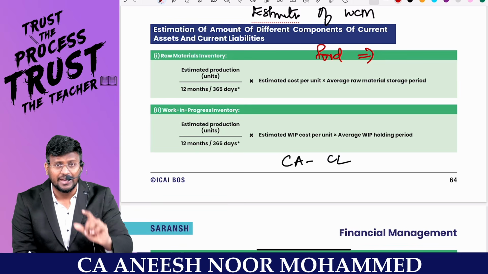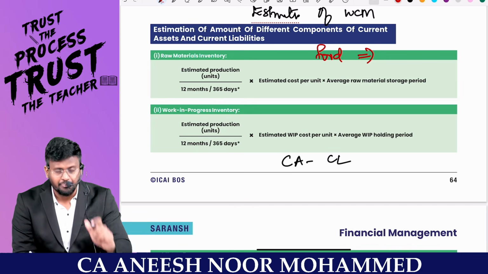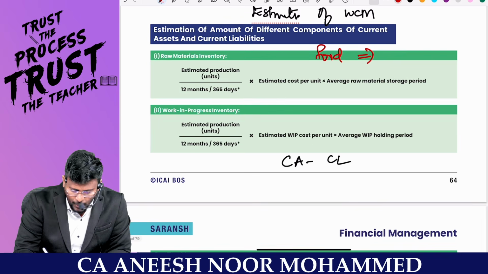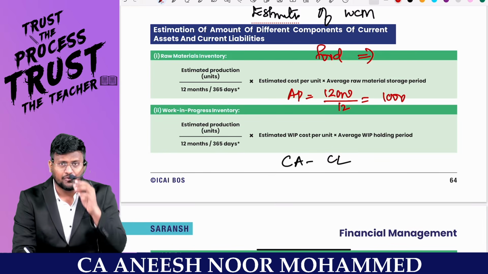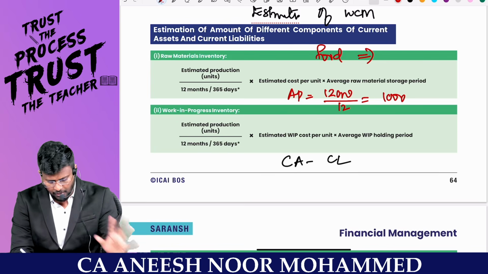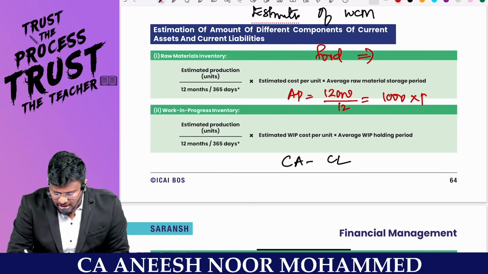Then you will be getting the per month production. For example, annual production is equal to 12,000, my dear lovable students, divided by 12, means every month you are going to manufacture 1,000 units of finished goods. Comfortable? Into what is the purchase price per day?